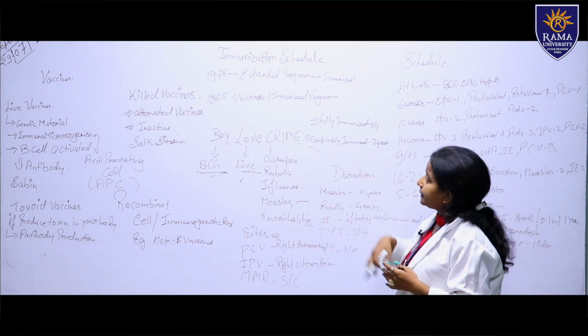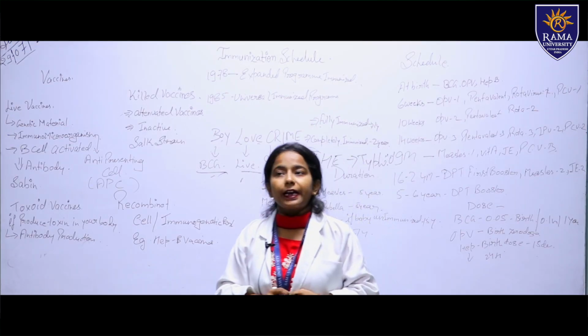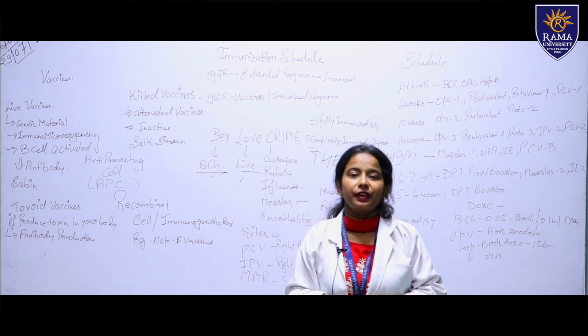Then next from D will be typhoid, typhoid O. Typhoid O comes under the gram-negative bacteria.